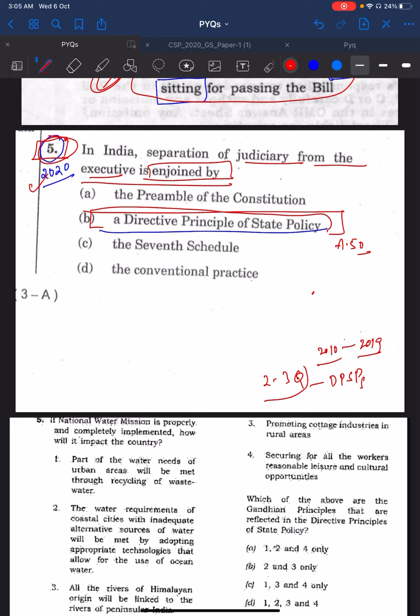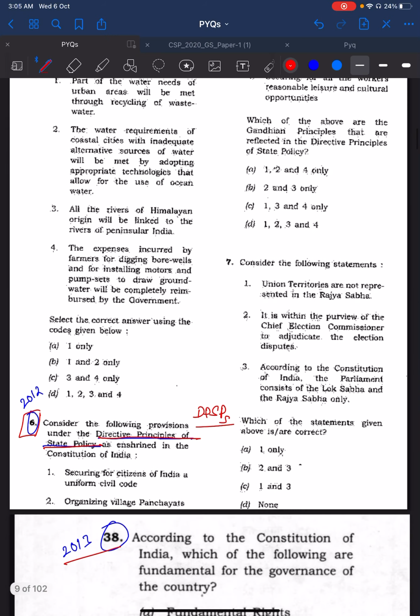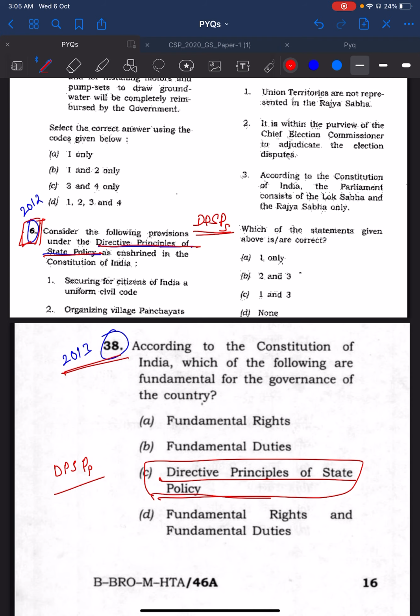When you have seen in these previous year questions that DPSPs come regularly again and again, then you are expected to read the directive principles in depth. If you have gone through them, then it becomes very easy for you to solve this fifth question of 2020. Then next, you can see the same thing: the 2012 sixth question is about DPSPs, and the 2013 38th question is about DPSPs.